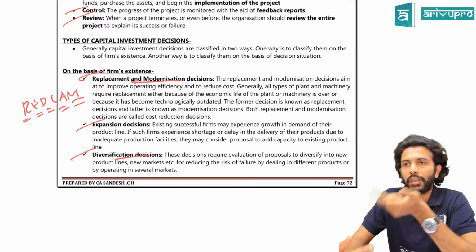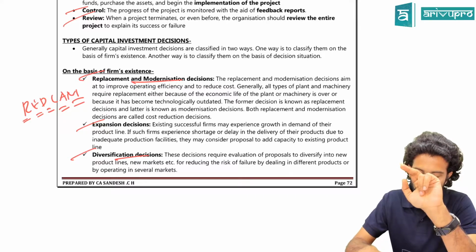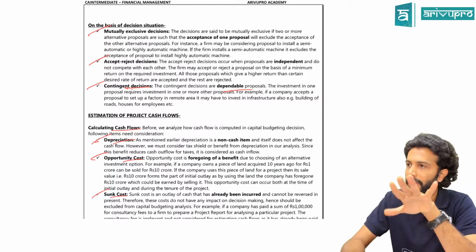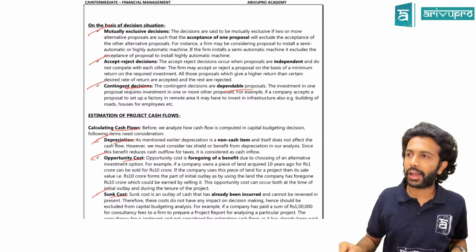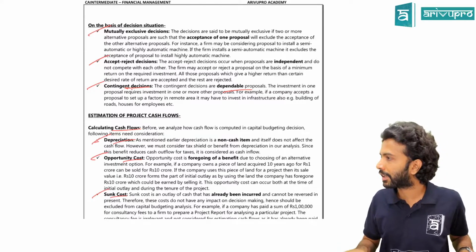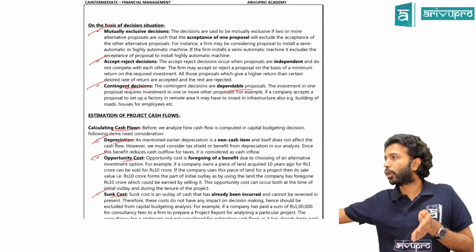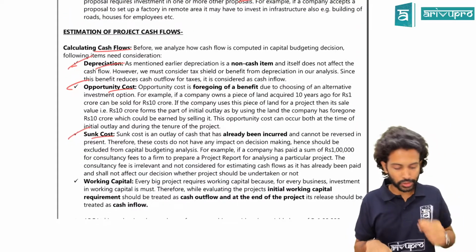E for expansion decisions and D for diversification decisions. C for contingent decisions, meaning one is dependent on the other. A for accept-reject decisions based on your risk and return. Last, M as in mutually exclusive decisions. Mutually exclusive means you accept one, you have to forego or leave off the other one. That we call mutually exclusive decisions.